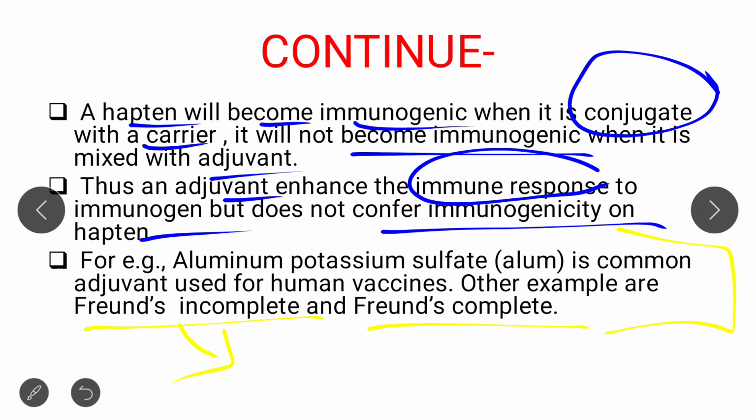Freund's incomplete adjuvant contains antigen in aqueous solution, while an emulsifying agent. So Freund's incomplete contains antigen in aqueous solution with an emulsifying agent. Clear? So this is about Freund's incomplete, and Freund's complete adjuvant contains heat killed mycobacteria as an additional ingredient.